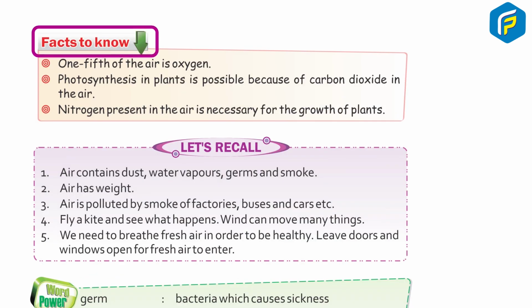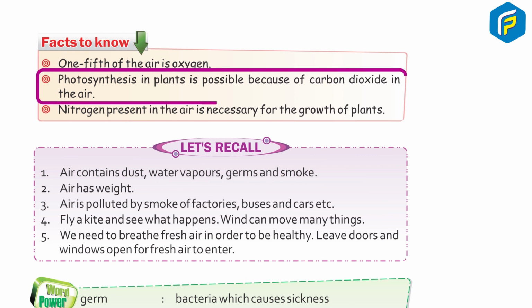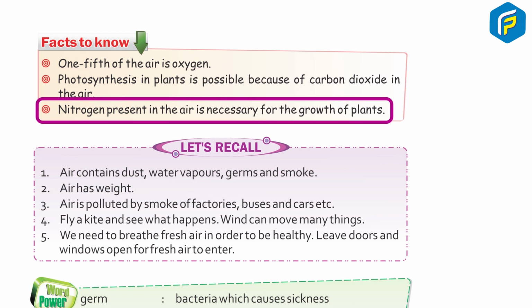Facts to know. One fifth of the air is oxygen. Photosynthesis in plants is possible because of carbon dioxide in the air. Nitrogen present in the air is necessary for the growth of plants.